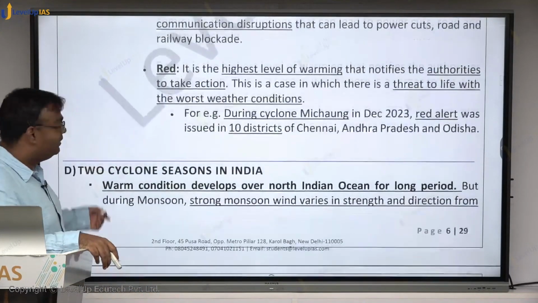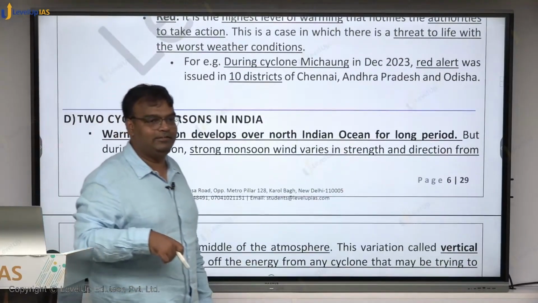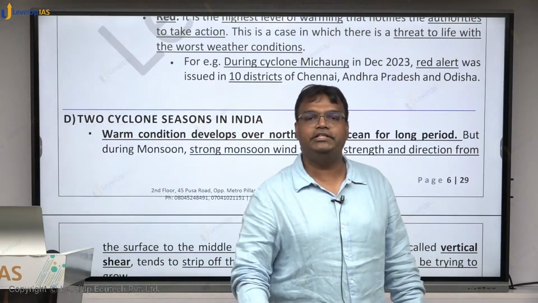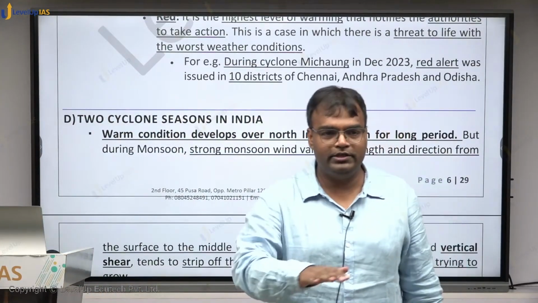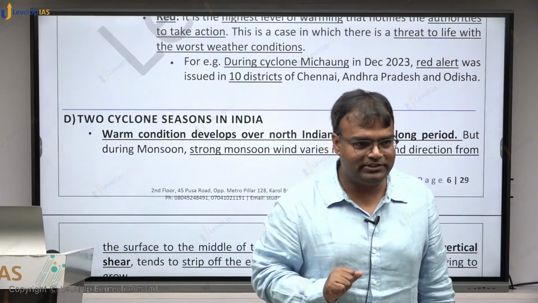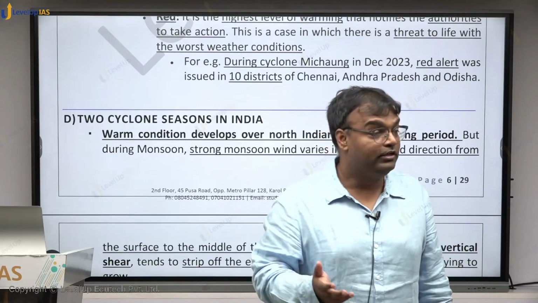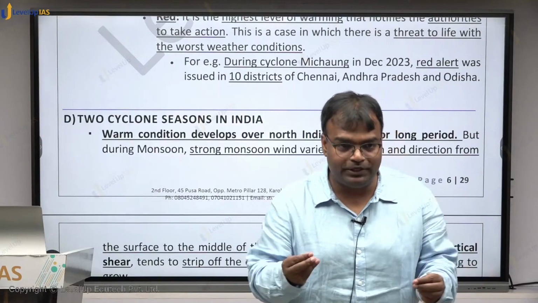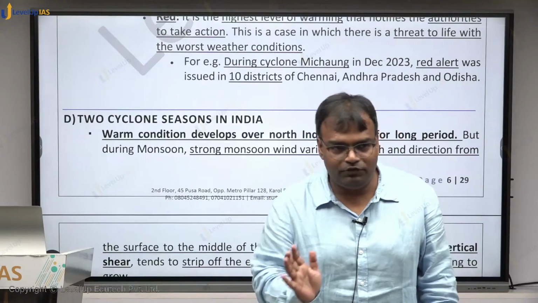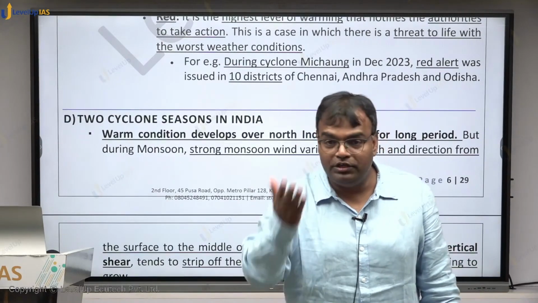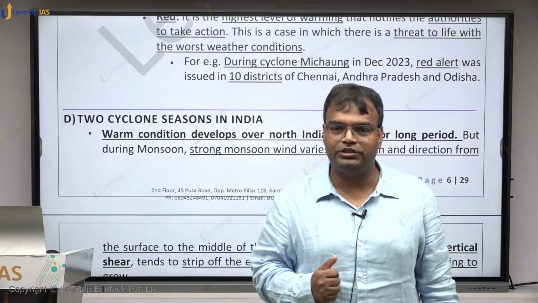Let's go to 2 cyclone seasons in India. देखो अब cyclones के लिए condition क्या चाहिए? Cyclone के लिए warm sea surface temperature, that is one condition. Away from, existence of low pressure, वाला away from equator. Vertical wind speed में बहुत variation नहीं होना चाहिए.